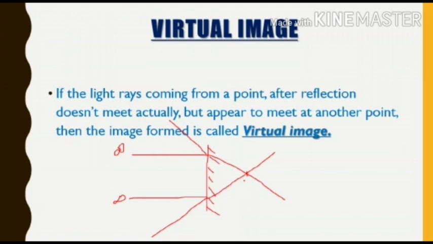It means the light rays appear to meet at another point, but they actually don't meet. So this phenomenon or this image in this condition is known as virtual image.